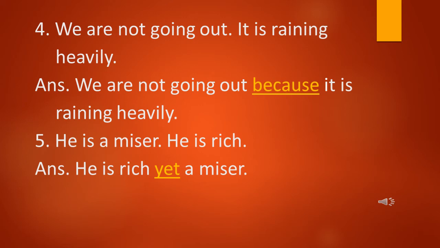Now the next pair of sentences. He is a miser. He is rich. Now students, here we will join it. He is rich yet a miser, because they are the opposite ideas. So he is rich yet a miser.